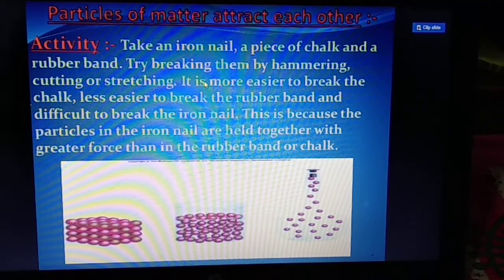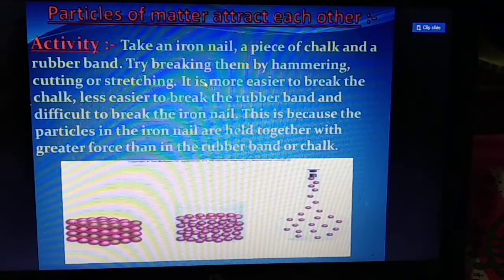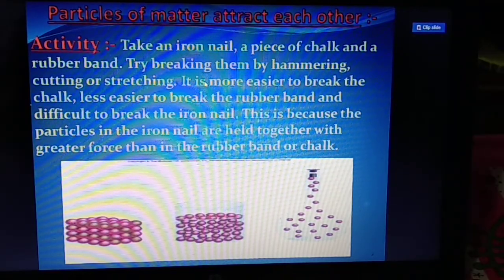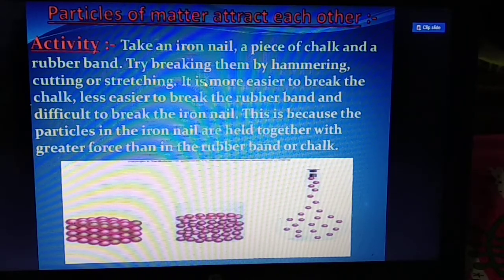When you have tried to break them by hammering or cutting or stretching, you have observed that the chalk piece breaks very easily and the rubber band is less easy to break. But it is difficult to break the iron nail. Why?